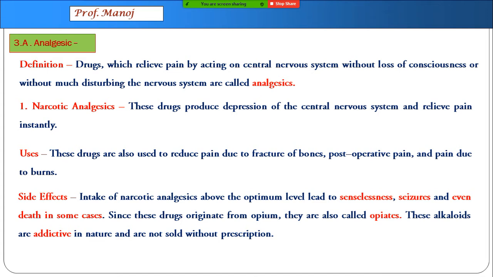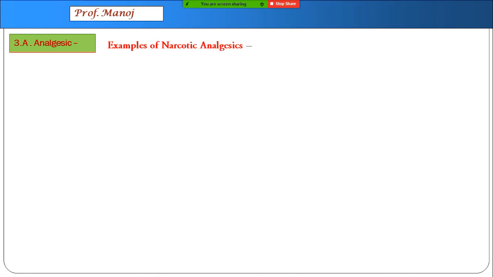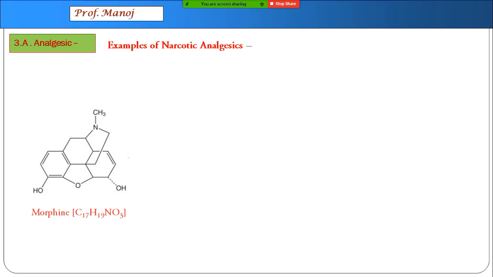Let us continue with more types. After narcotics, we go for more information on examples of narcotics. Which chemicals come under narcotics? And I'm sure you must have heard these names. This structure is of a very famous compound, morphine. You need to remember molecular formula for your competitive exams along with structural features. Now, this morphine is a parent narcotic analgesic. It is still used by doctors, and in injection form it is used when there is a severe pain.